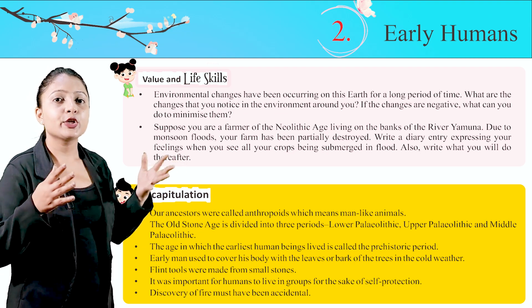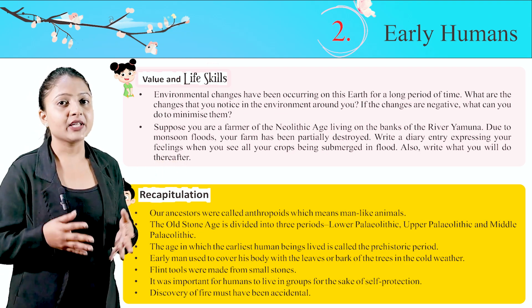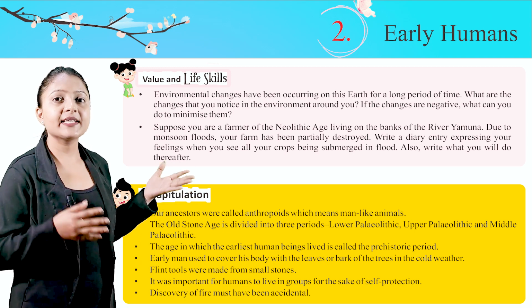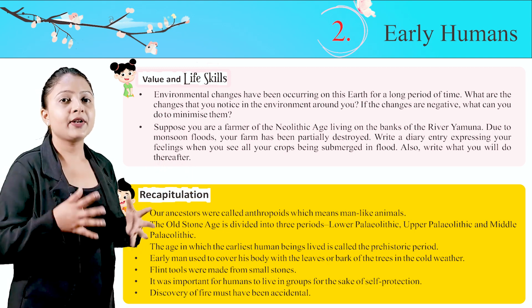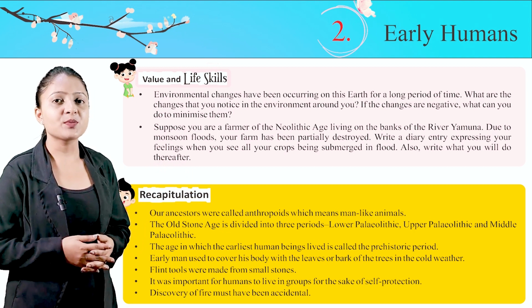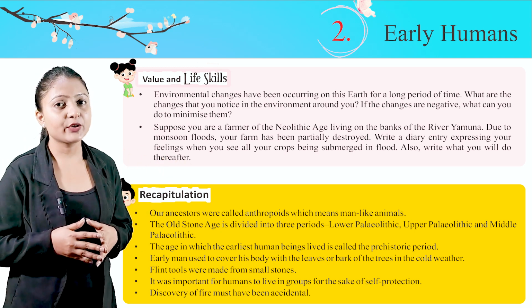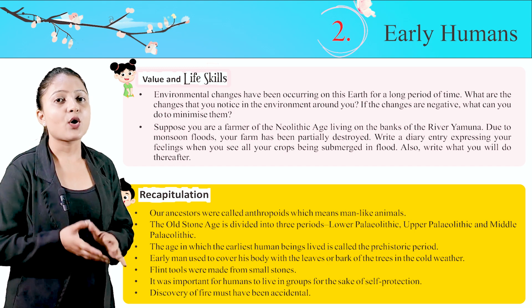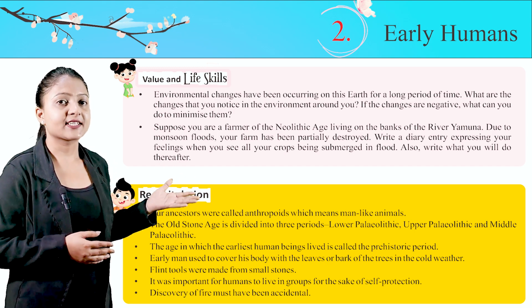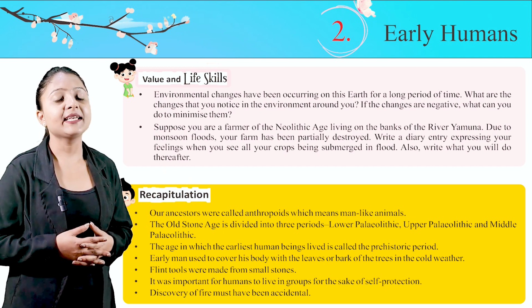Early man used to cover his body with leaves or bark of the trees in the cold weather. Flint tools were made from small stones. It was important for humans to live in groups for the sake of self-protection. Discovery of fire must have been accidental.